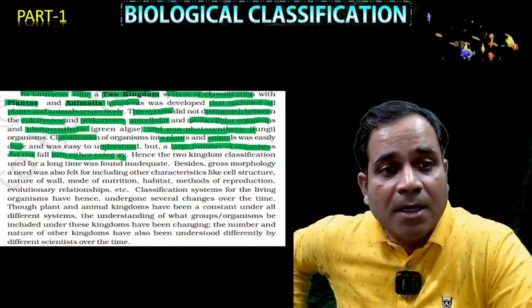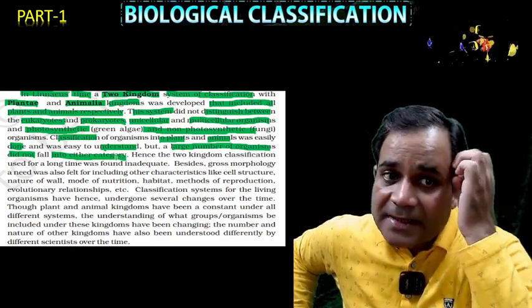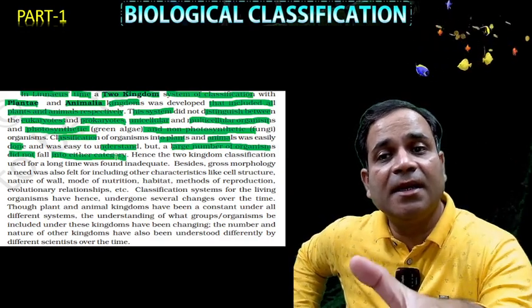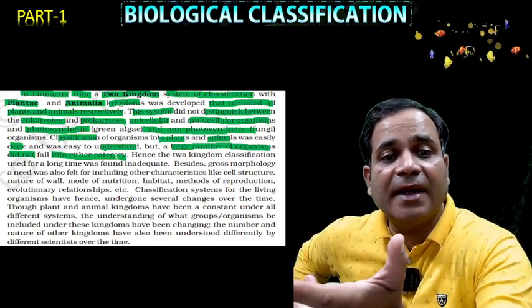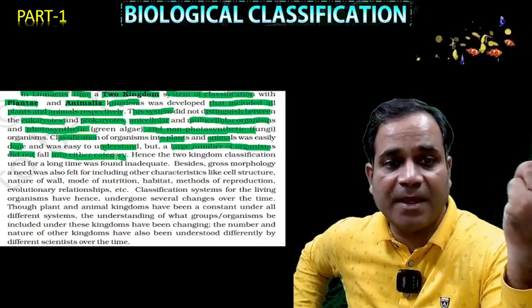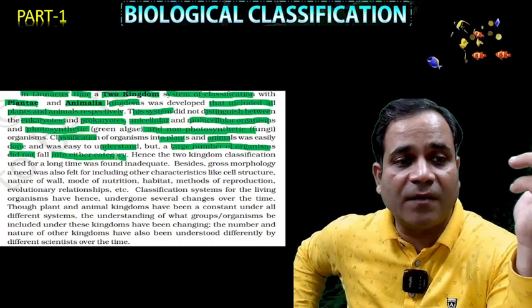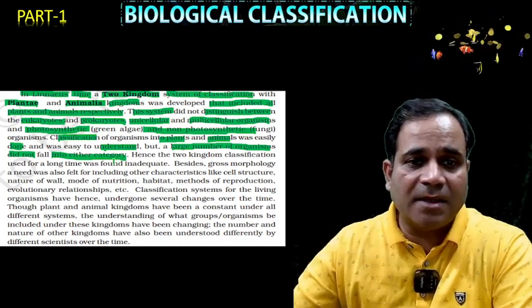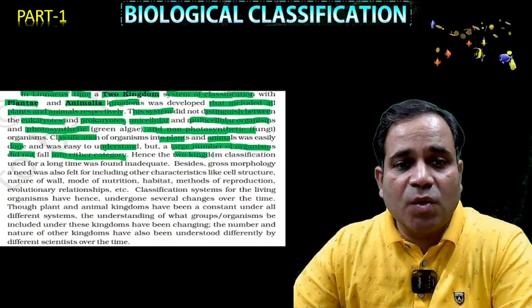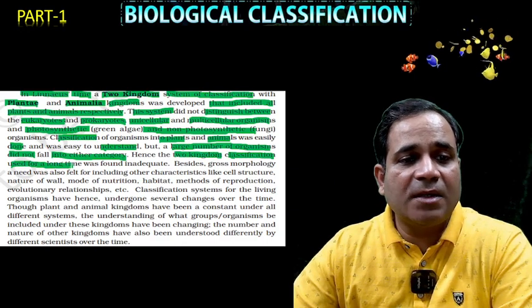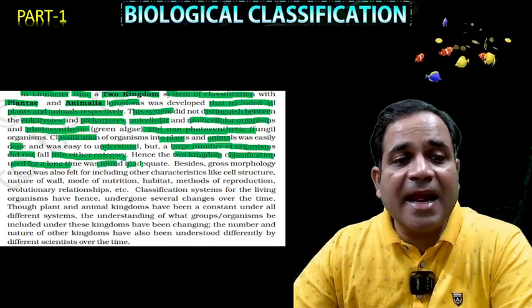Carolus Linnaeus did not give a clear-cut concept of how to classify organisms of different complexity. So the two kingdom classification used for a long time was found inadequate.